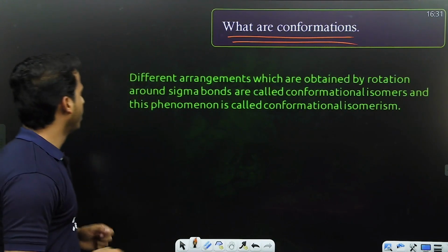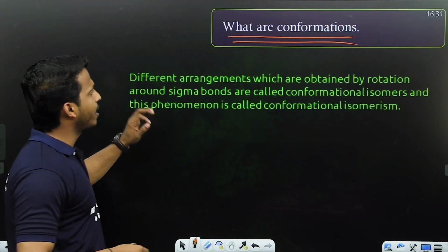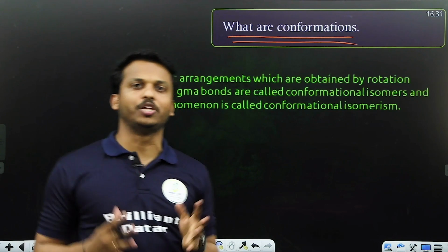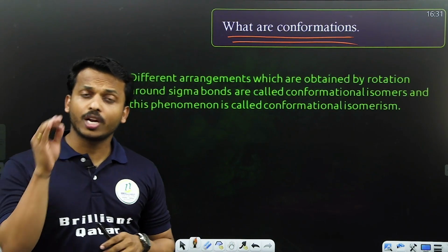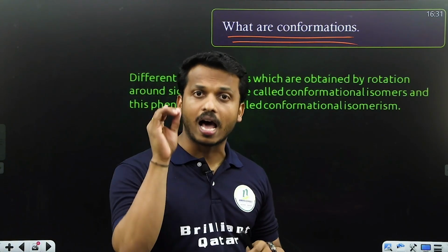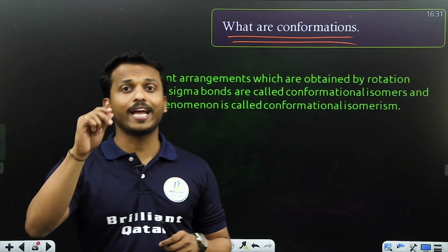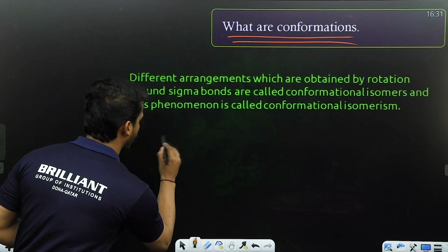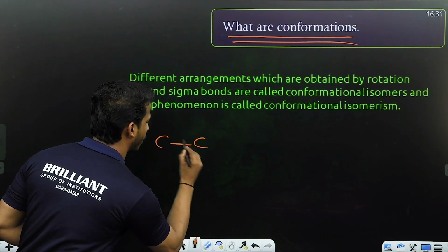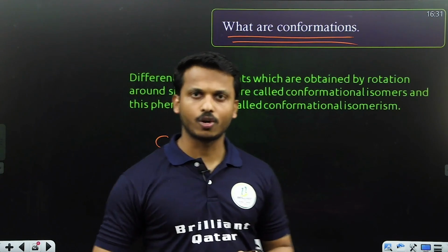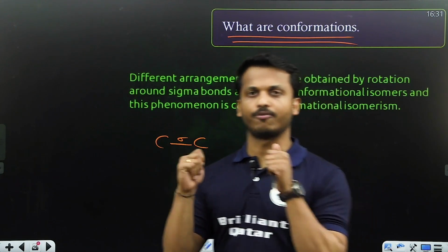Isomer means same molecular formula but different arrangement. Conformation isomerism is given by alkanes, formed by the free rotation of the carbon-carbon sigma bond.